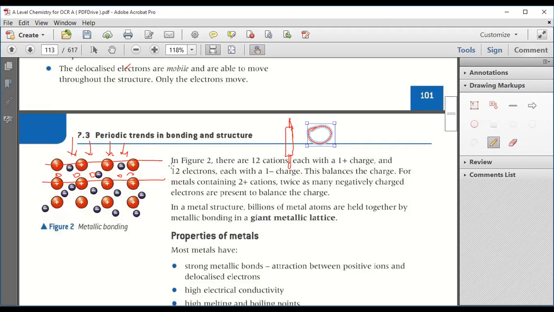The malleability and ductility of metals. Remember? What is malleability and ductility? Malleability is how malleable it can get. Malleable means bendable, converting into sheets.